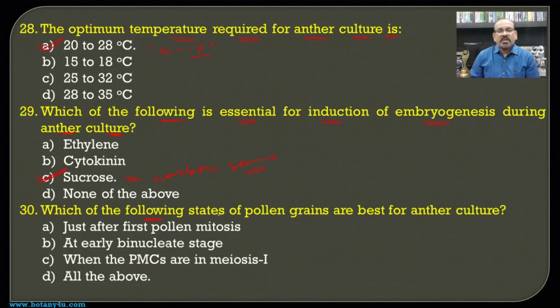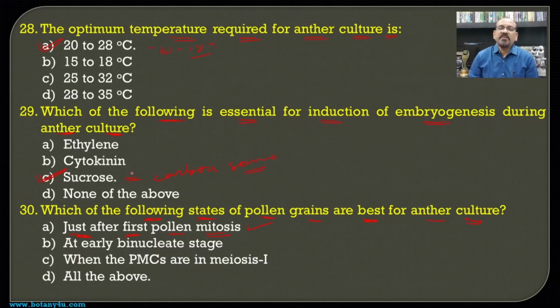Then, which of the following stages of pollen grains are best for anther culture? Means when the anthers are cultured, they are cultured at different stages of the pollen grain, right from the formation from pollen mother cells. Just after the first pollen grain mitosis, this is also correct.